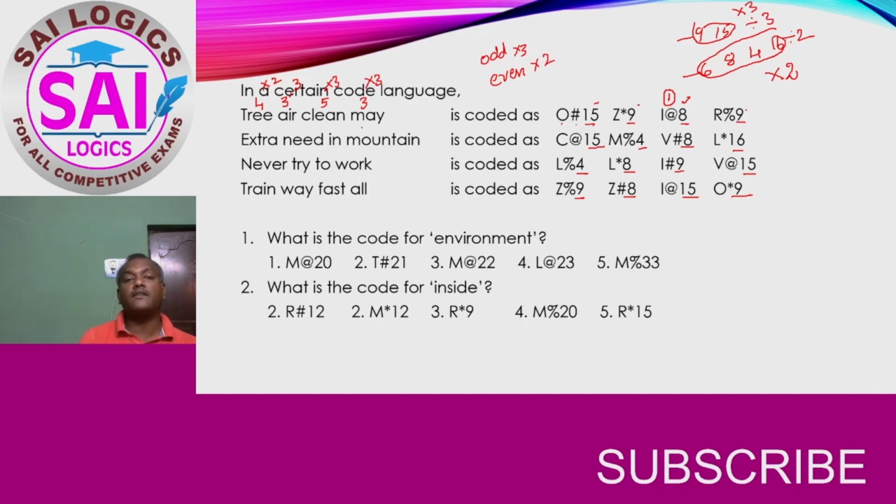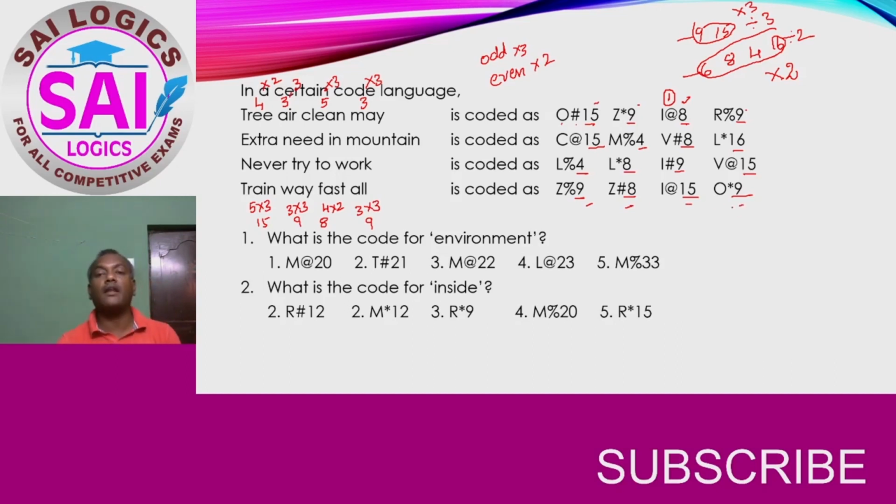We will see whether the same concept has been followed in the other places or not. Here train is 5, 5 3s are 15, this is 3, 3 3s are 9, 4 into 2 and 3 into 3. See here, this is 15, this is 9, 8 and 9. The same numbers are here, 9, 8, 15 and 9.